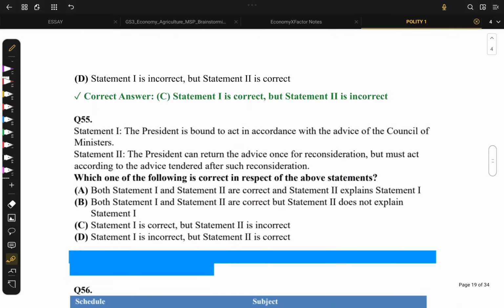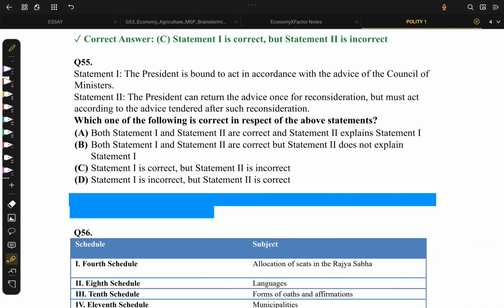Yes, that's right. Moving on to question number 55. Statement 1 says that the president is bound to act in accordance with advice of Council of Ministers. Yes, that's correct. He is bound to act on the advice of Council of Ministers. Statement 2, the president can return the advice once for consideration but must act according to the advice tendered after that reconsideration.